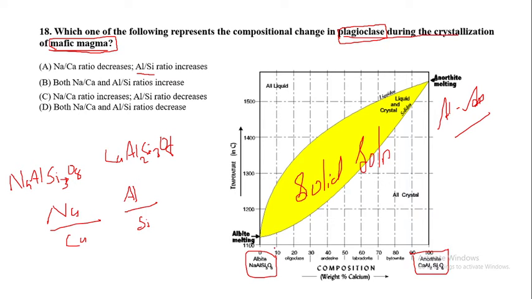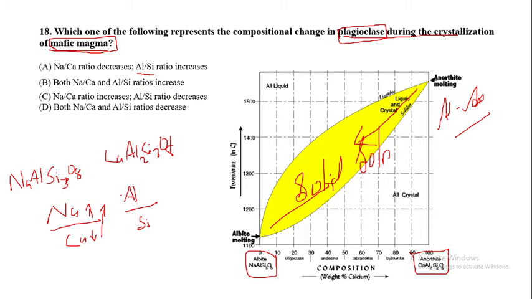Here you can see the sodium percentage will increase.